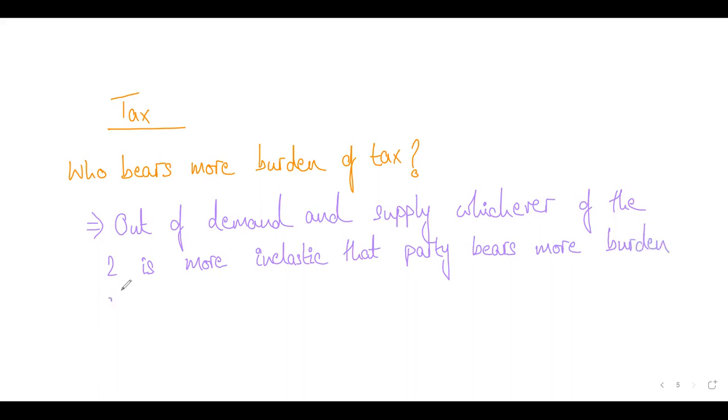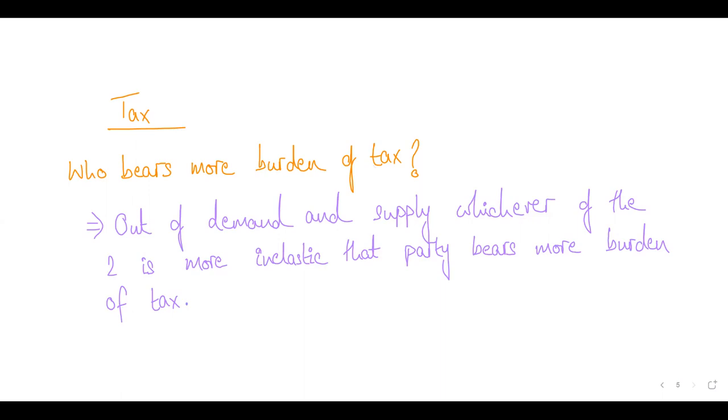And similarly, think about this. Another way, when the government provides subsidy, who bears more, who benefits more? When the government provides subsidy, whichever of the two is more inelastic, that party receives more benefit of that, right?